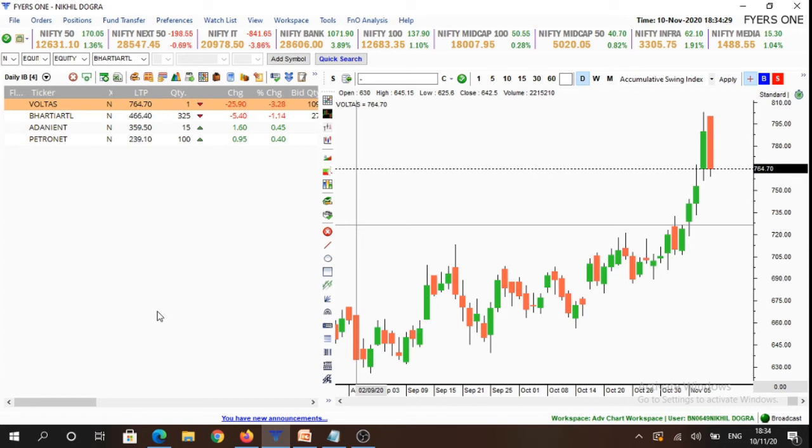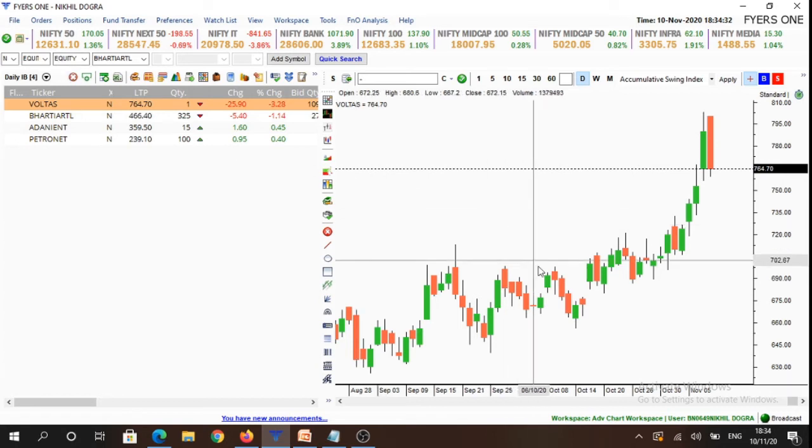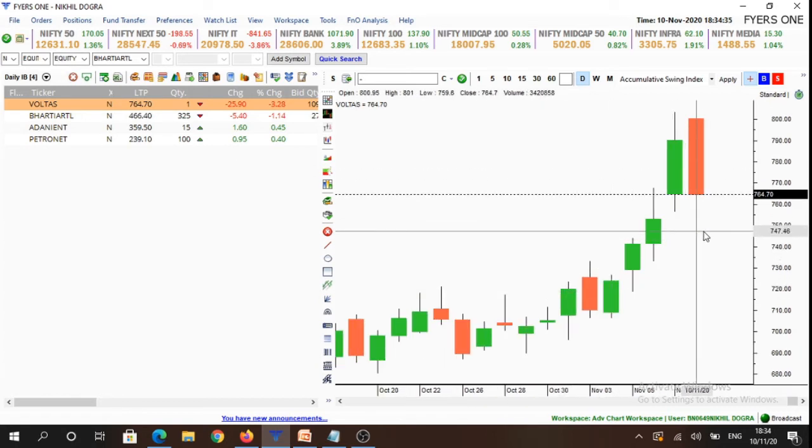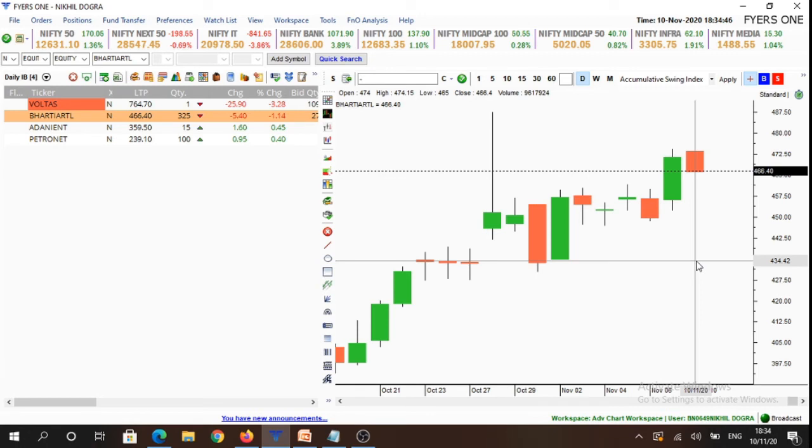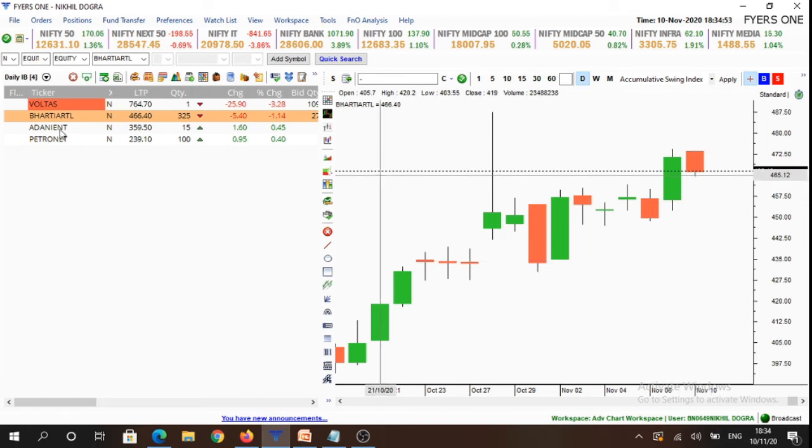between the previous day range. So if we see Voltas, we'll look for buying opportunities above 801.1 levels and selling opportunities only below 759.5 levels. And if we see Bharti Airtel, we'll look for buying opportunities above 474.2 levels and selling opportunities below 464.9 levels.